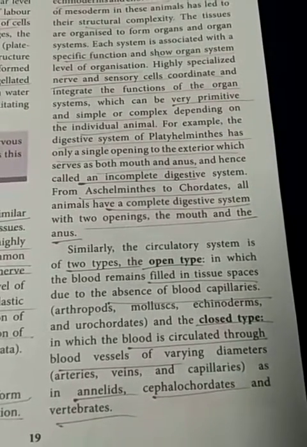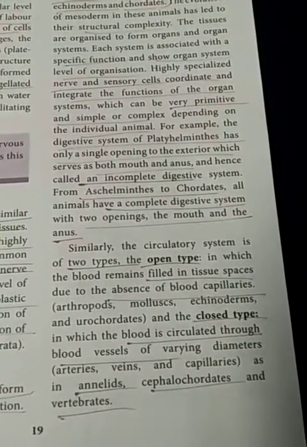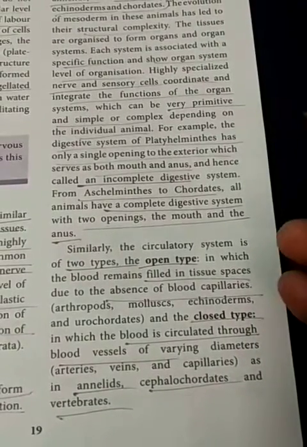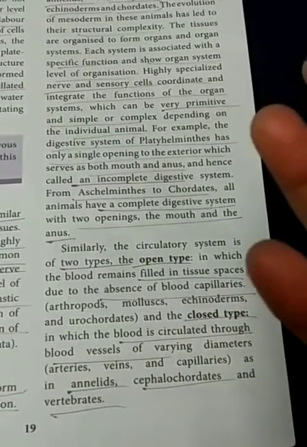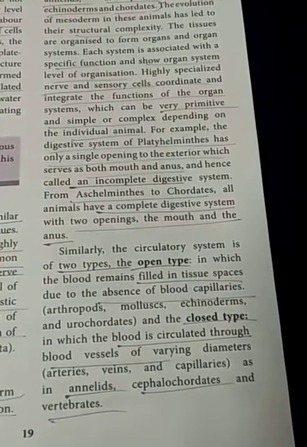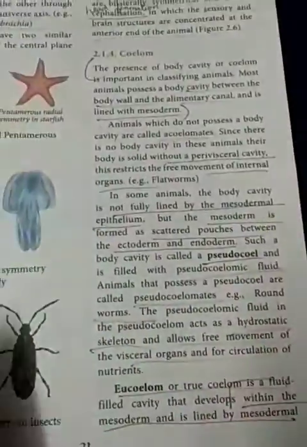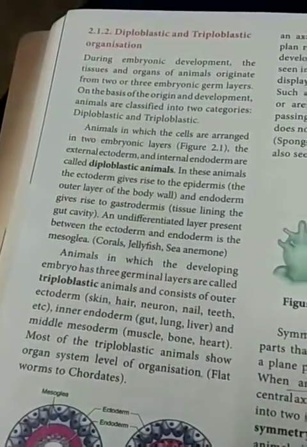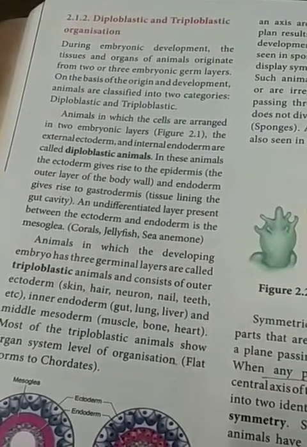Then the same for the circulatory system: open type and closed type. In the open type, blood vessels are absent. The blood fluid occupies the body cavity, so other organs are also floating inside the body cavity in the fluid. That body fluid arrangement is known as the open type of circulatory system. Then in the closed type of circulatory system, blood vessels of different diameters are present, carrying and circulating the blood to every part of our body. That is known as the closed type of circulatory system.